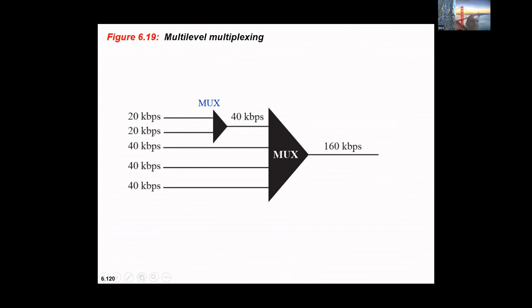But these 2 lines are sending less data when compared to these, right? So I'll multiplex these two sources into a single line. So this forms 40 kbps. Then this is 40 kbps, 40 kbps, 40 kbps. So the total link output is 160 kbps. Have you understood how exactly this is achieved? It could have been something like 25 kbps and 15 kbps also, no problem. Or it could have been something like 15 kbps, 15 kbps and 10 kbps lines. So three could have been multiplexed into one line.